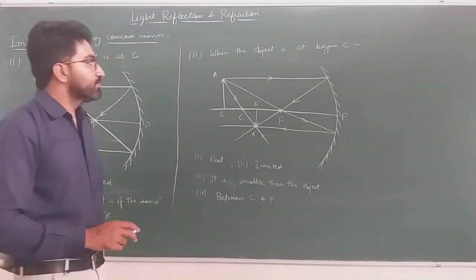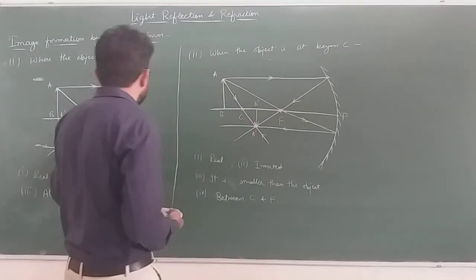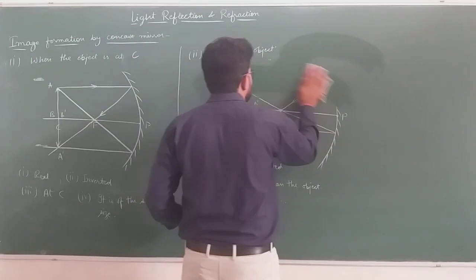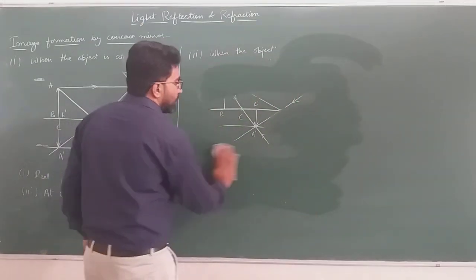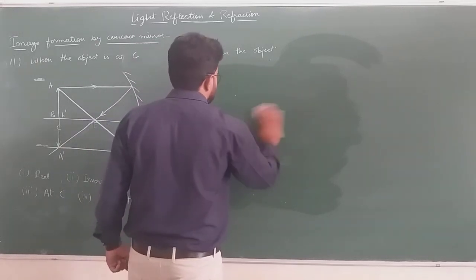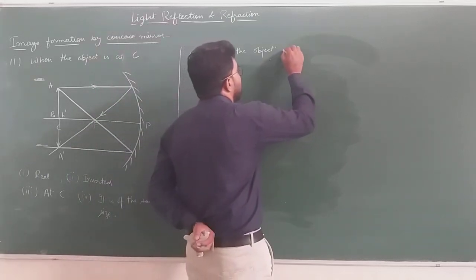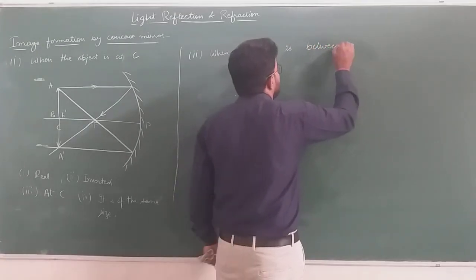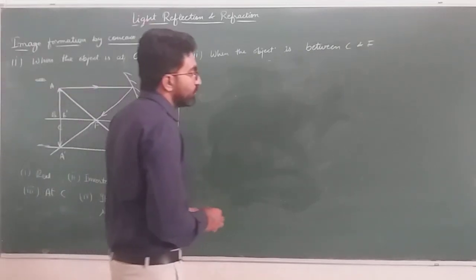And next is when the object lies between center of curvature and the focus. When the object lies between center of curvature and the focus, then the image formed will be beyond C. Okay, let's see how the image will form. When the object is between center of curvature and focus, let's draw the image.